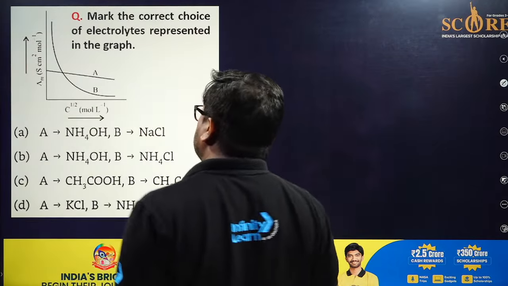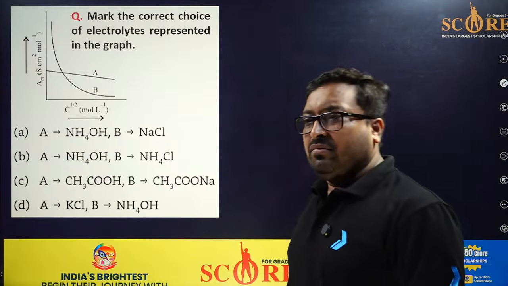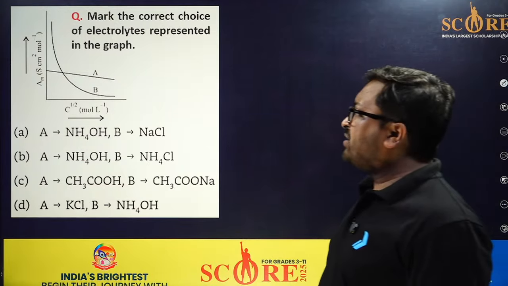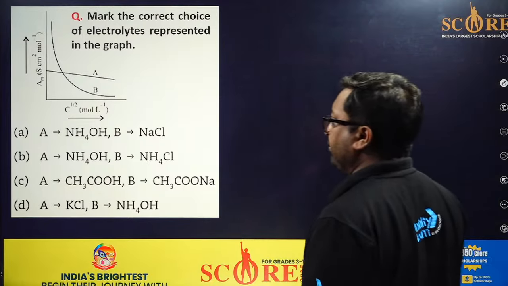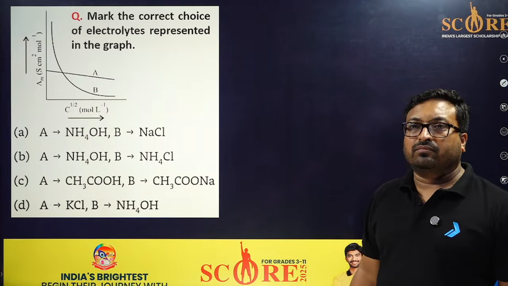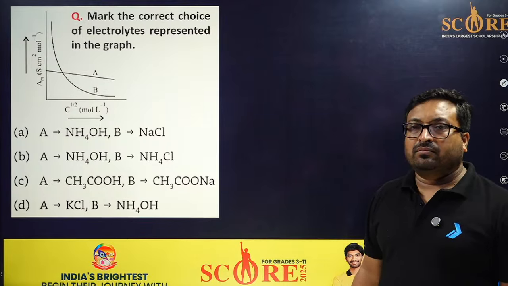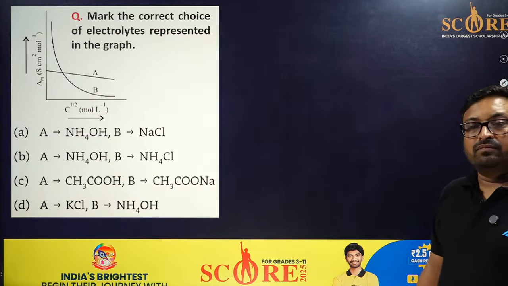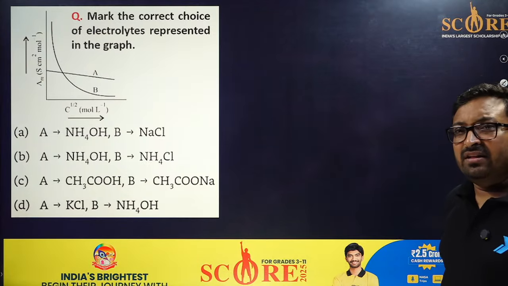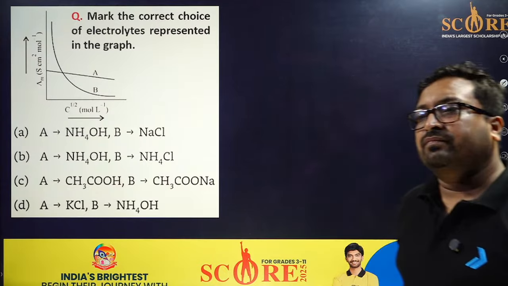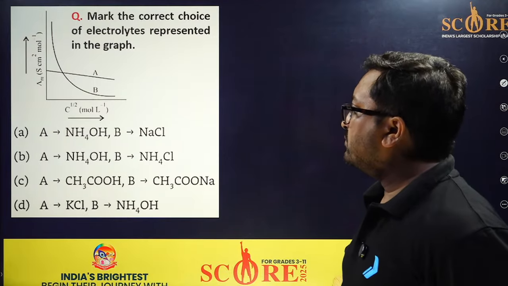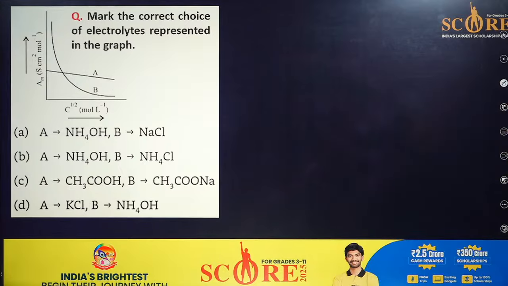Now, mark the correct choice of electrolytes represented in the graph. The question is very easy, actually, very easy.